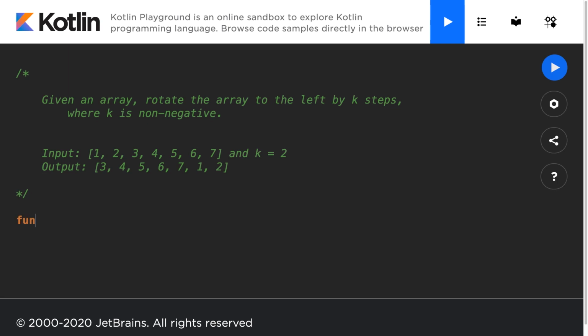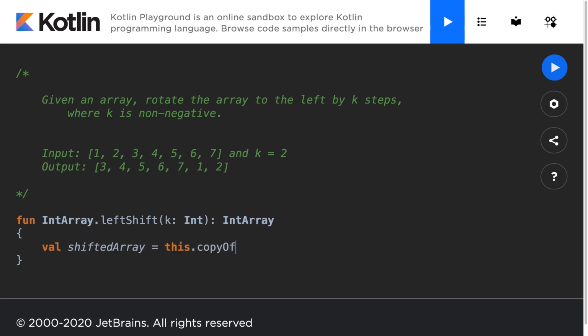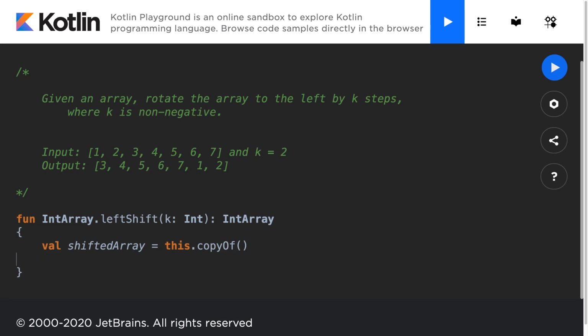We'll open up a new function. It's going to act on an integer array and it's going to left shift the integer array by a value of k. And we'll have to return an int array that will be the input array shifted. So first we'll make a value called our shifted array. This will be equal to this dot copy of. So we're storing a copy of the array that we're left shifting.